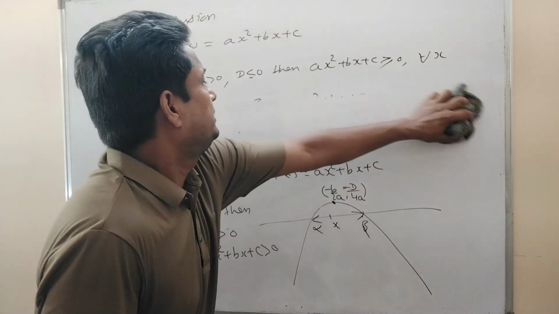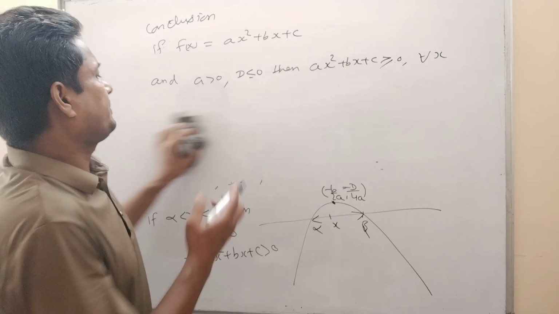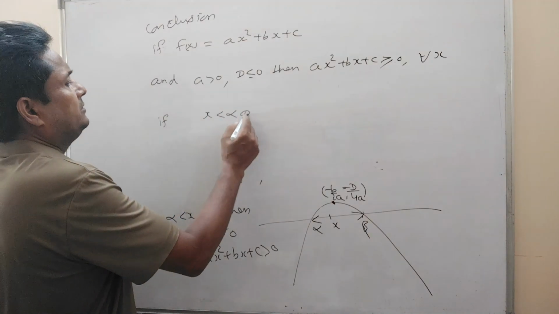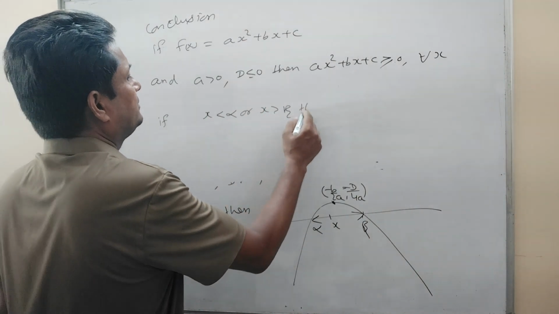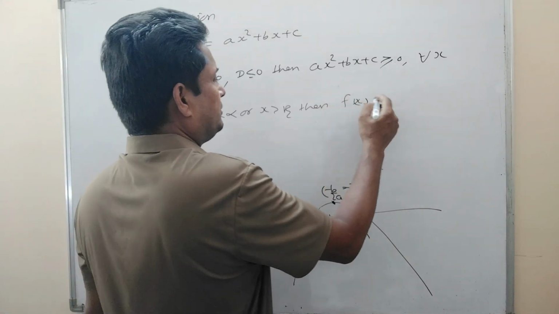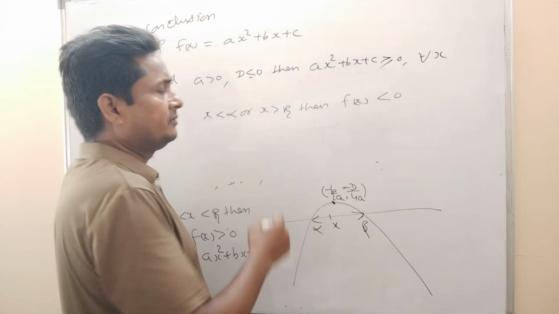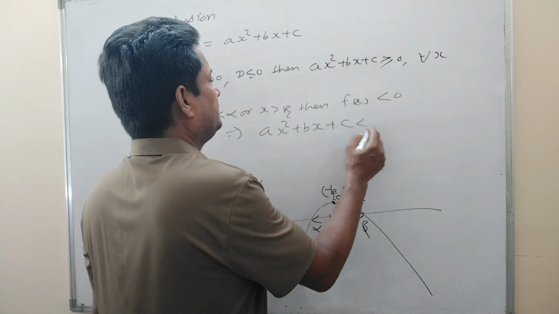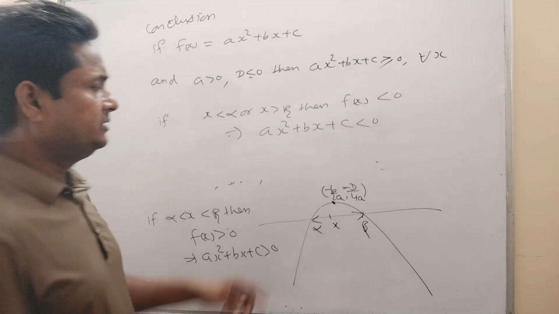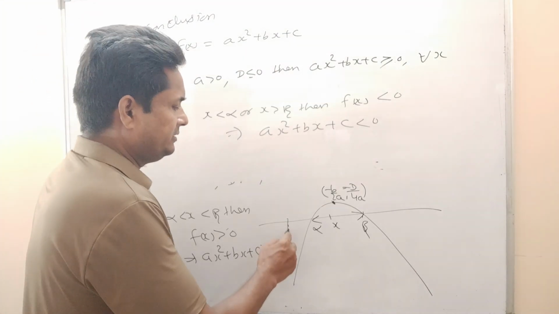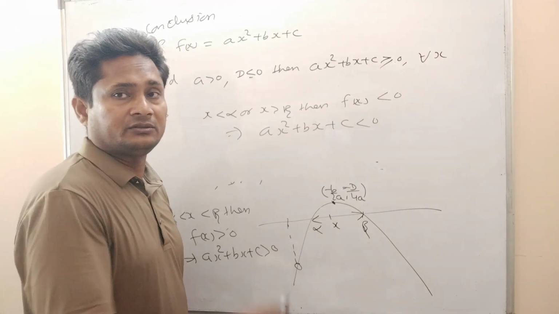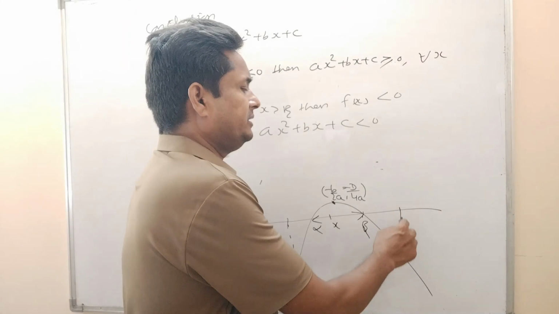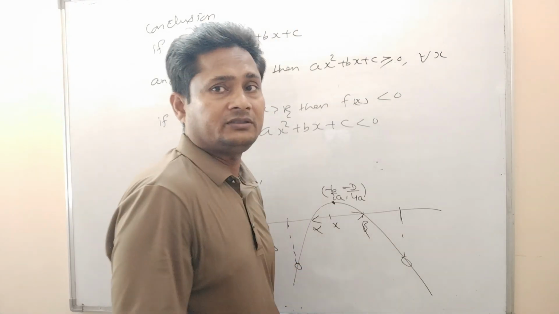And if x is less than alpha or x is greater than beta, then f(x) will always be less than 0. That means ax² + bx + c will always be less than 0. See here, if you take x on this side, then the graph is below the x-axis, so the value of f(x) or y will be negative. If you take this side, the value of f(x) is always negative.